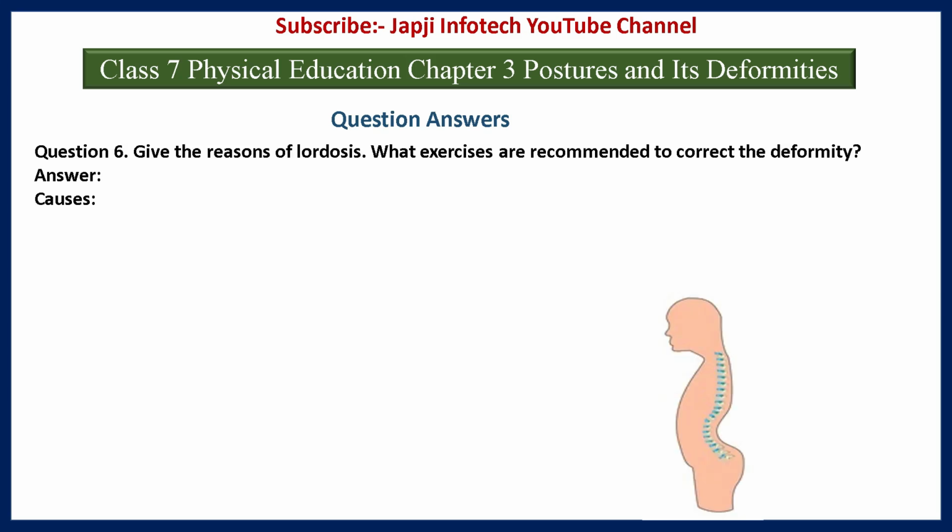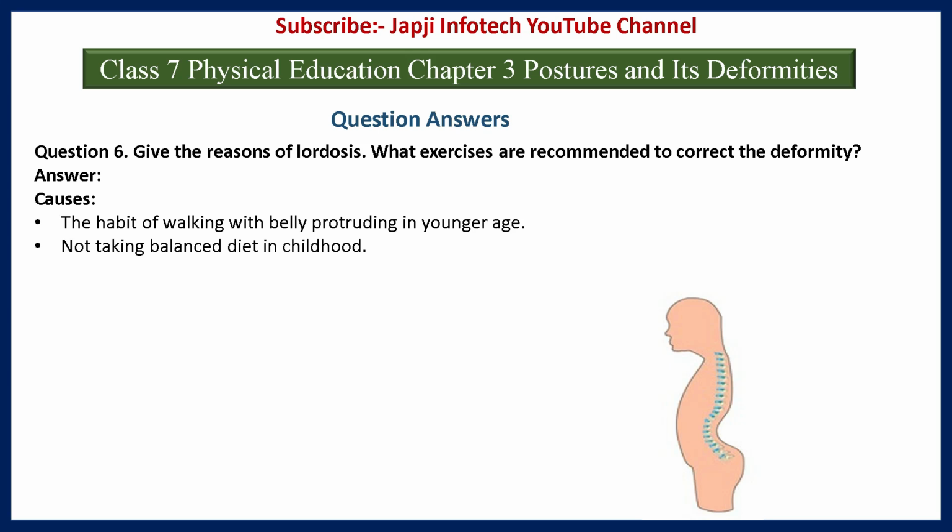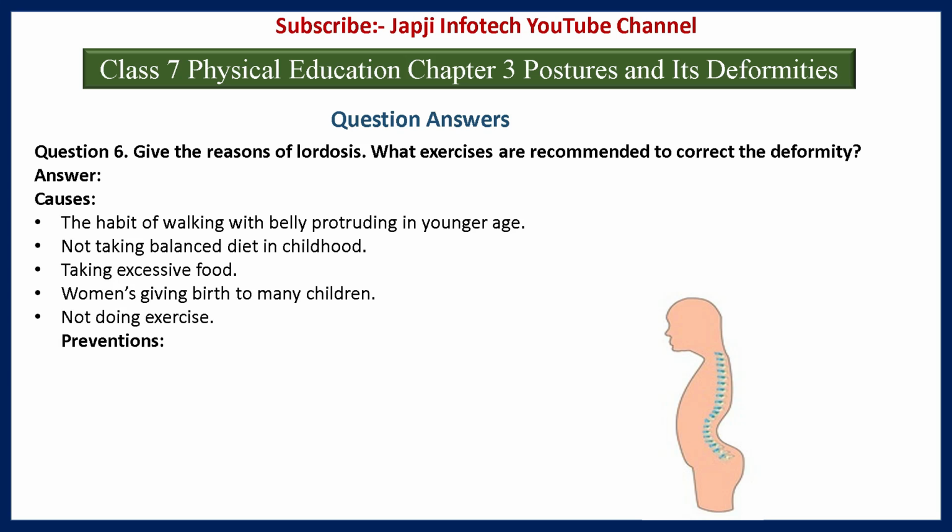And the sixth question is, give the reason of lordosis. What exercises are recommended to correct the deformities? And the answer is, the causes are the habit of walking with belly protruding in younger age, not taking a balanced diet in childhood, taking excessive food, women giving birth to many children, not doing exercise.